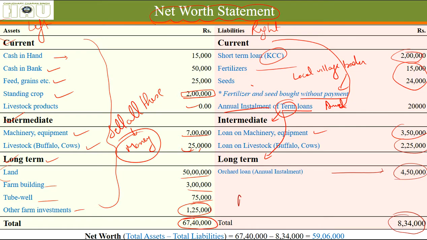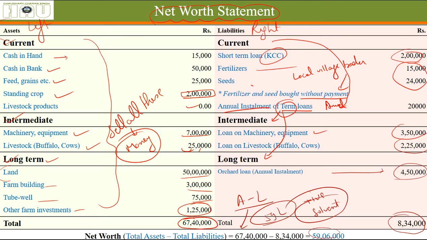Net worth is assets minus liabilities. As you can see here, the net worth of this farmer is 59 lakh rupees. Okay, so his net worth is positive. That means his business is solvent in the long run. Okay, right now in the long run, but we will see.